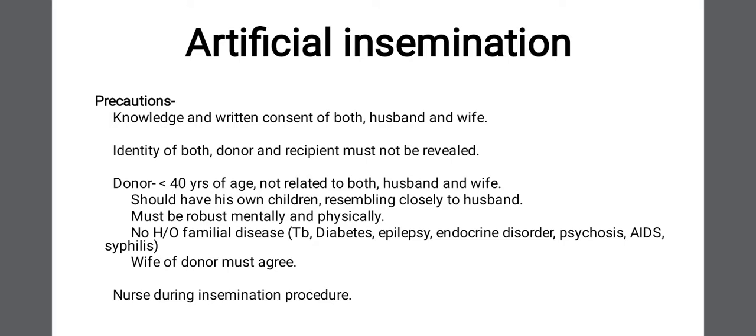First, there has to be knowledge and written consent of both husband and wife. The permission should be taken from both in writing. Then the identity of both donor and recipient must not be revealed. Means if you are going for artificial insemination donor, if the semen is collected from some other person than the husband, the identity of both donor and recipient must not be revealed.